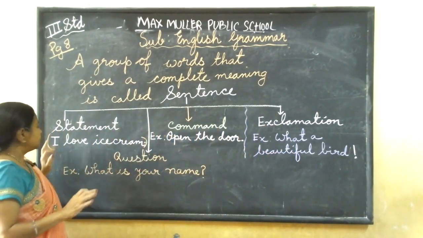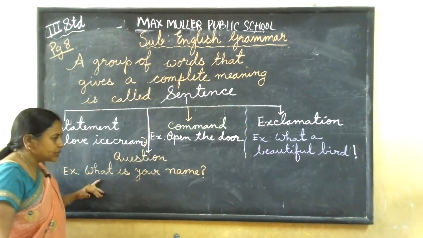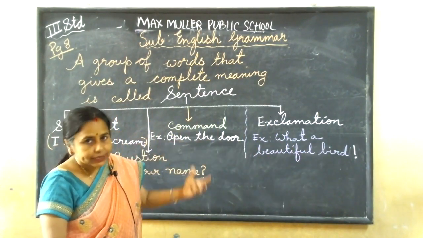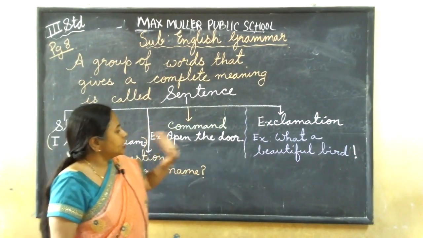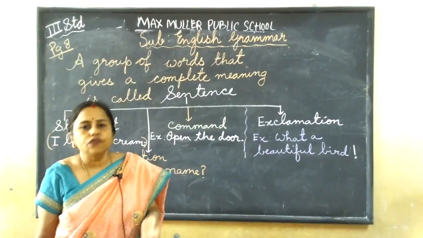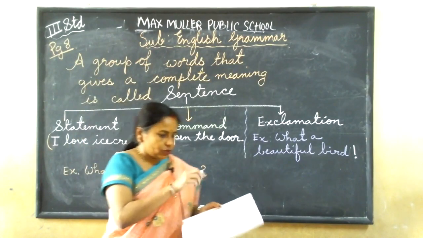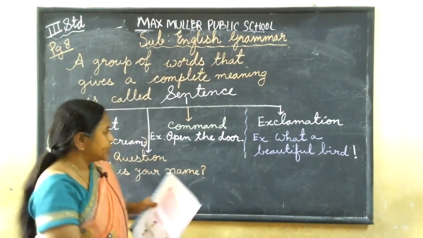So, understood the 4 types of sentences. One is a statement, which starts with a capital and ends with a full stop. A question sentence starts with a capital and ends with a question mark. The third is a command, when we tell the other person to do something, which also starts with a capital and ends with a full stop. Exclamation means we express some strong feeling, like when you see a good picture. When you do the exercise, it will be clear to you. We'll do the exercise now.